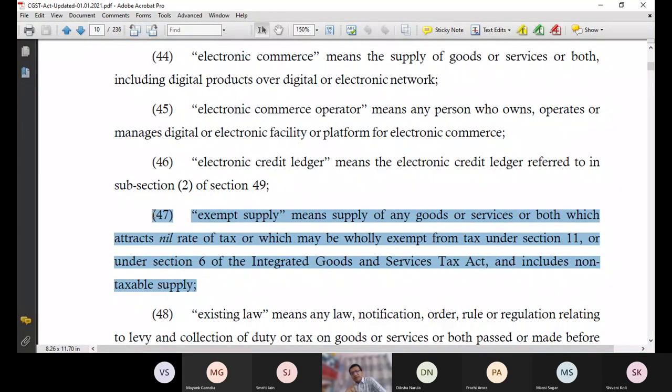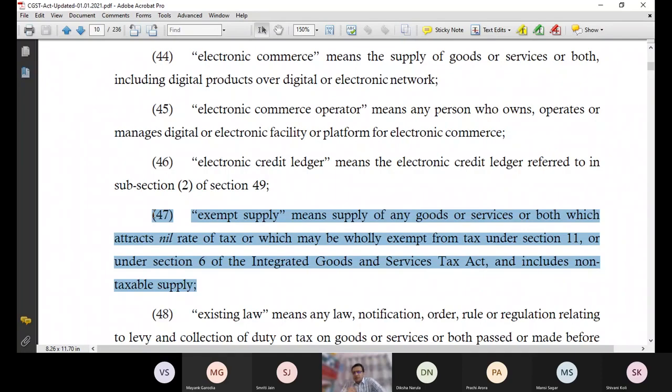So any supply, if it is having 0% rate of tax, like lassi, buttermilk, contraceptives which are used for population control, artificial semen, then vegetables, tomatoes, potatoes, kajal, bindi.